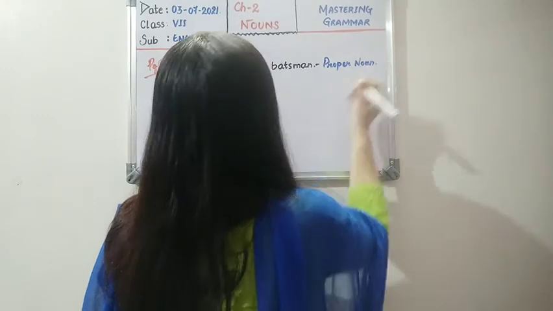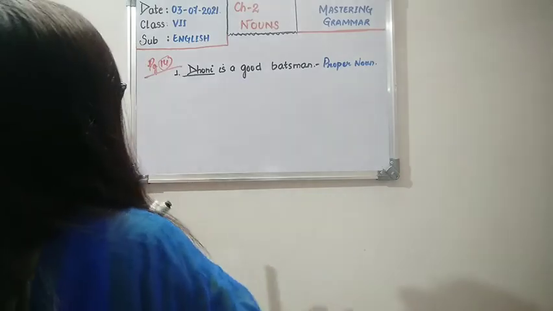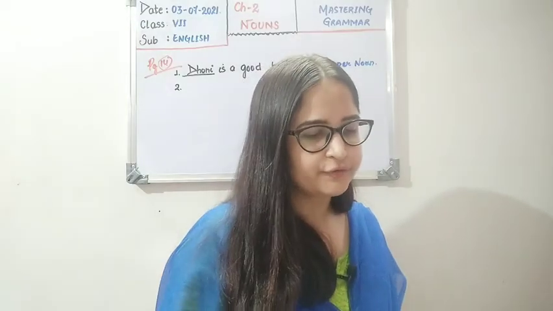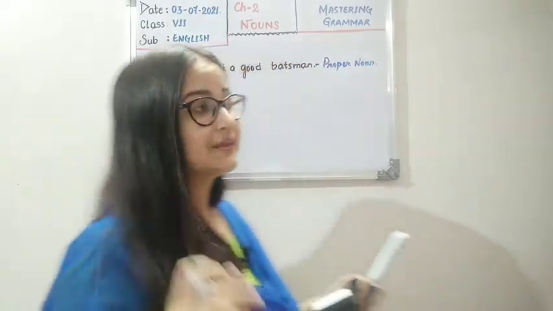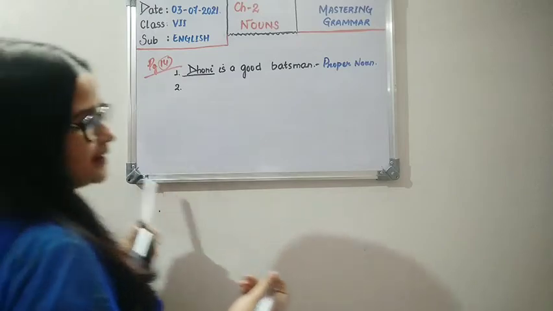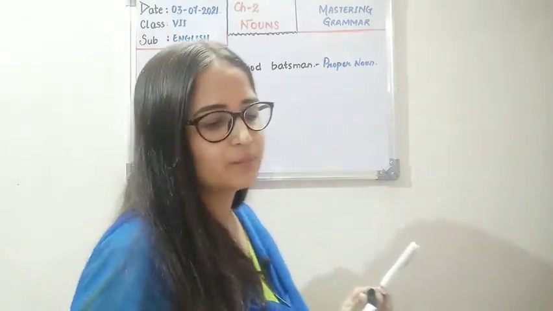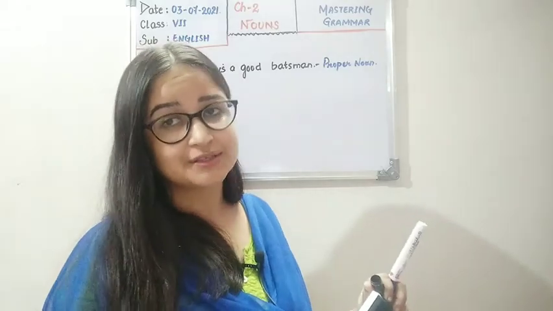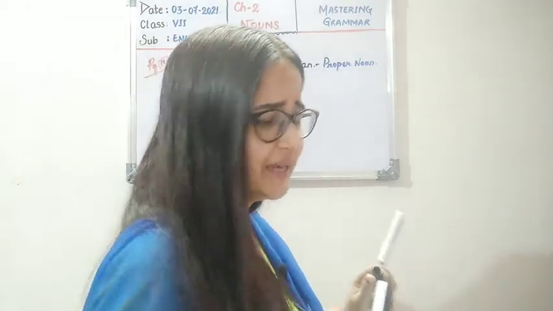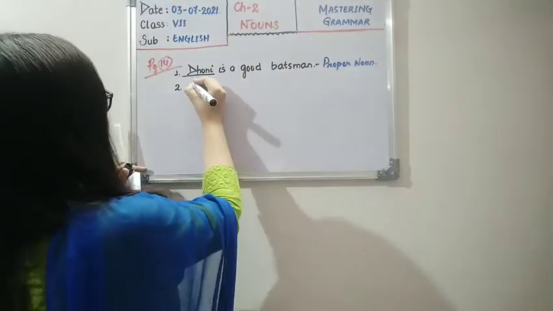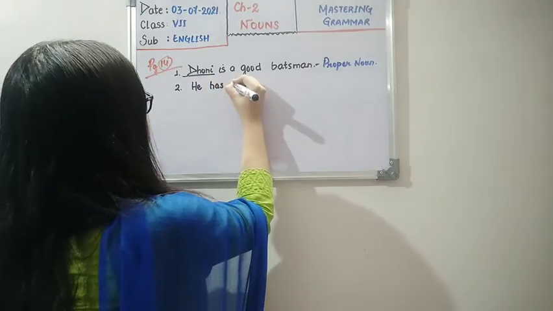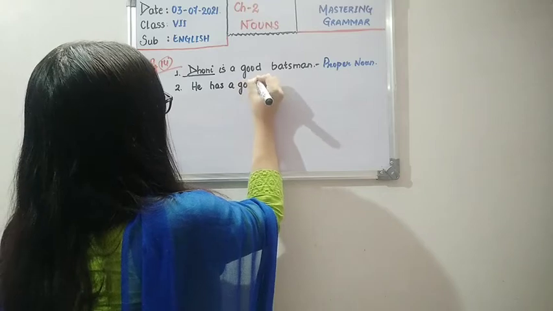So you are going to write that Dhoni is a proper noun. Okay children, now moving to the next question, number 2. What is the question? He has a good knowledge of cricket. Now children, in this one, no word is underlined. I think I saw the book and no word was underlined. So we will first spot the nouns and then we will clearly say which noun is that. He has a good knowledge of cricket.